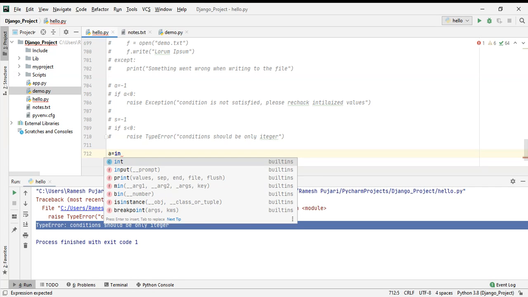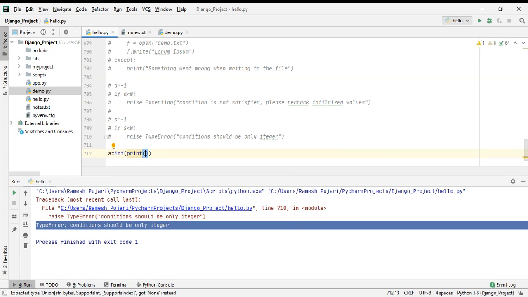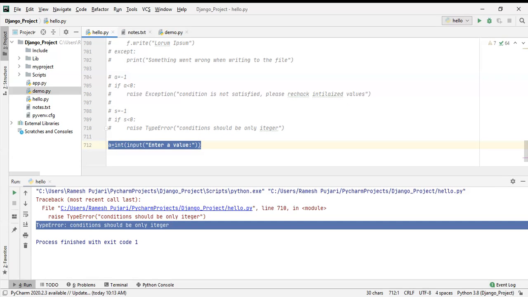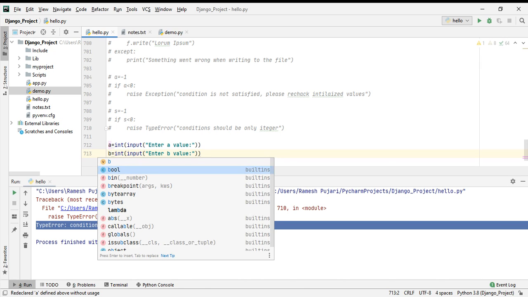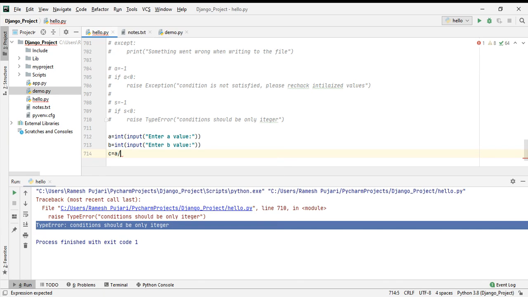I'm taking a variable and asking the user to enter a value, and asking the user to enter b value, and I'm performing the operation and storing it in c. c is equal to a divided by b.